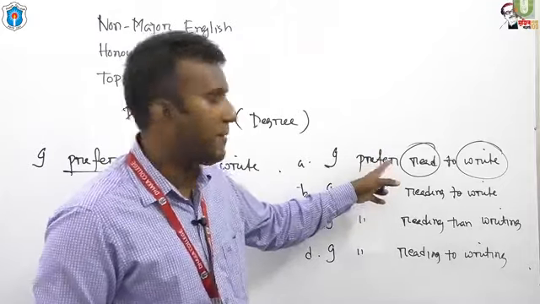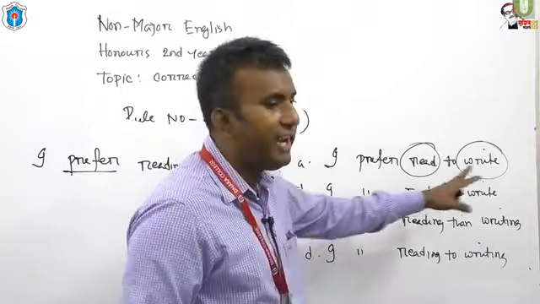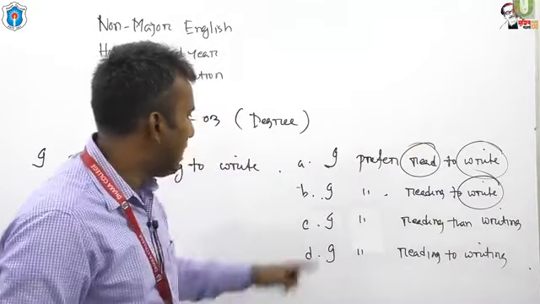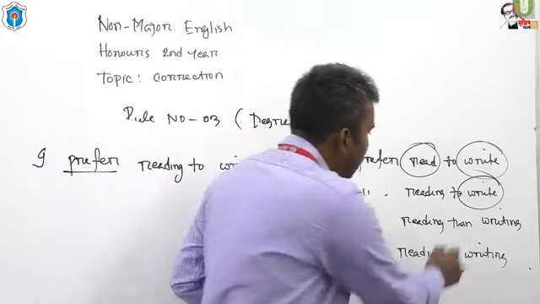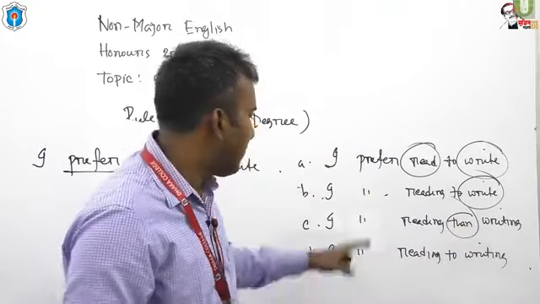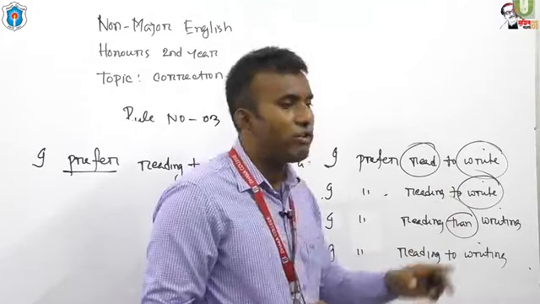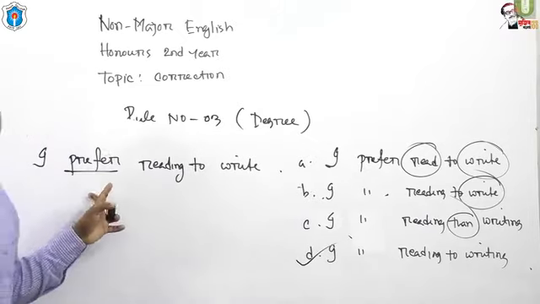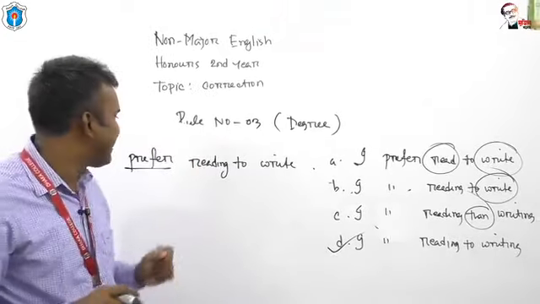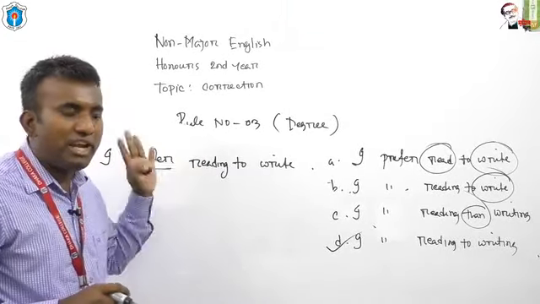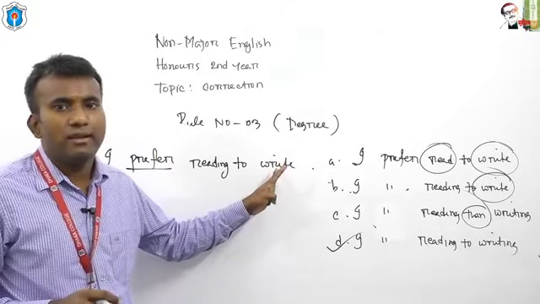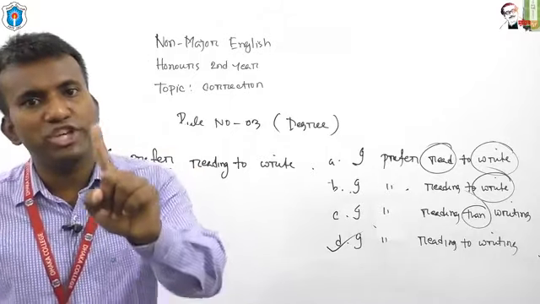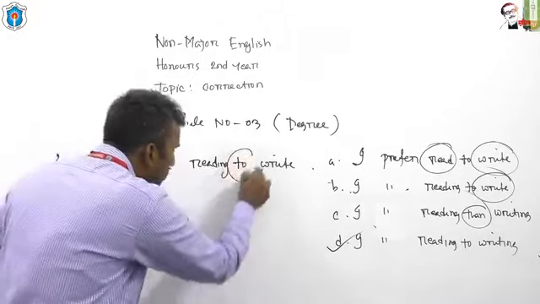It's a great mistake. The second was, I prefer reading to write. Here, you should put ing with write. I prefer reading than writing. Than cannot be used after prefer. And the last example is, I prefer reading to writing. This is important. So from this, we have understood that after prefer, if you get two verbs, in between these two verbs you should use the preposition to.